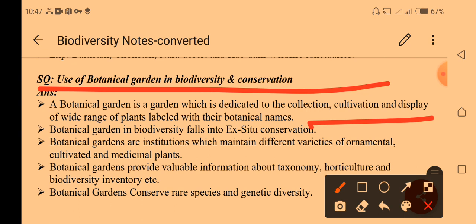Ex situ conservation means these plants may not grow in their original habitat. So these plants can be grown in artificial mediums, by providing artificial mechanisms, and we call this ex situ conservation.